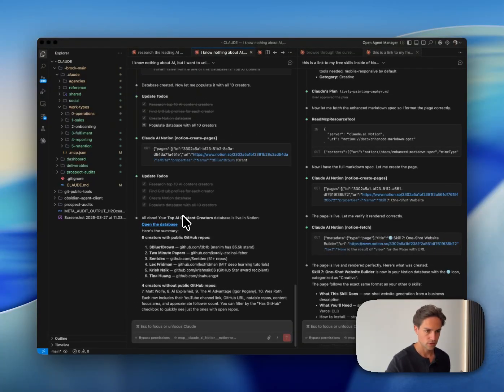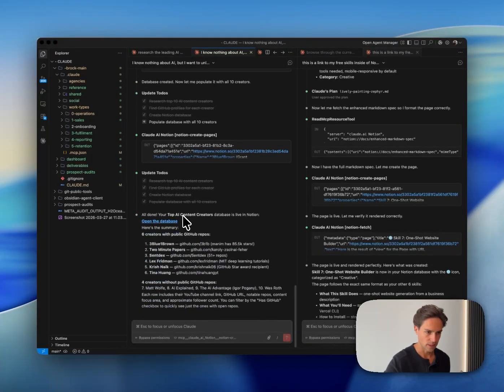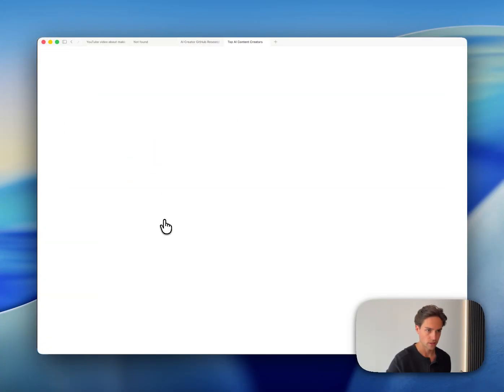And here it is, guys. This took like 5 minutes. It gave me a list, created the Notion database. I haven't even opened it. We're going to do this together for the first time.